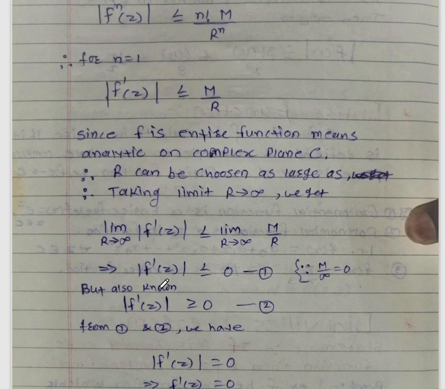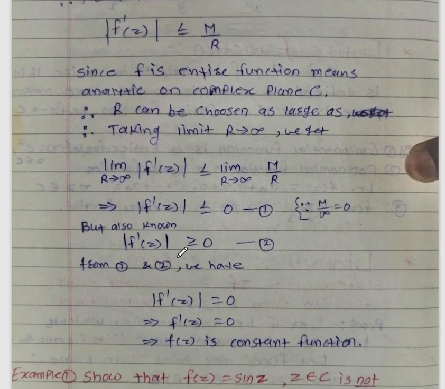So from equations 1 and 2 we can say that mod f dash of z is equal to 0, that is, f dash of z equals 0. Taking integration on both sides, we can say that f of z is a constant function. So therefore f of z is a constant function. Okay, so this is the complete proof of Liouville's theorem.